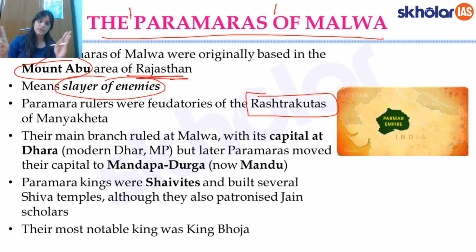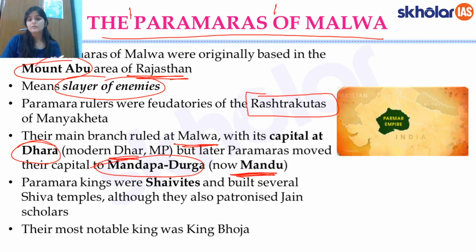So which were the three tripartite? Pratiharas, Palas and the Rashtrakutas. Paramaras were not the feudatories of Pratiharas but the feudatories of Rashtrakutas. Remember, we had done the Rashtrakutas also in our initial lessons. So Paramaras were the feudatories of Rashtrakutas, and they were ruling essentially at Malwa, and the capital was at Dhara, which is the modern city of Dhar, the present day Dhar city of MP, but later it was moved to Mandapa Durga, or the current city of Mandu, right?